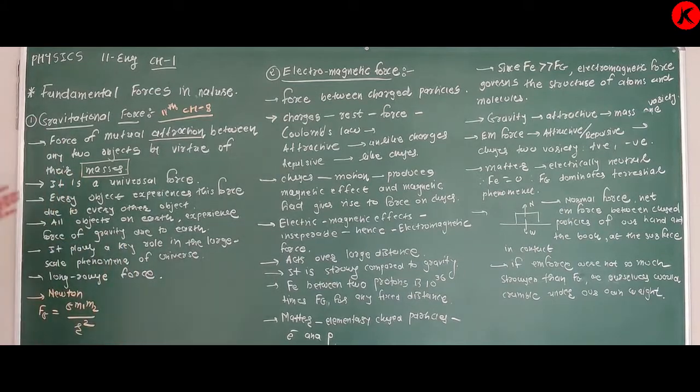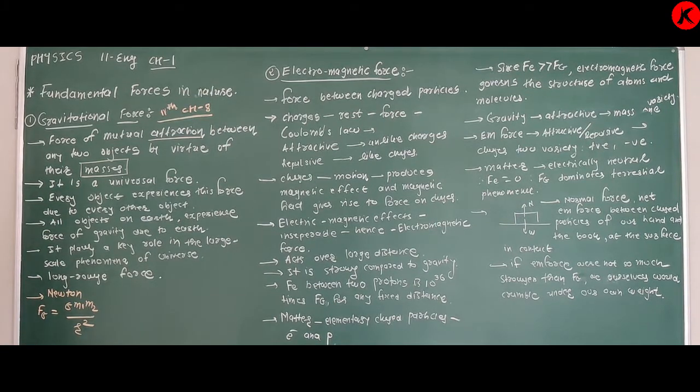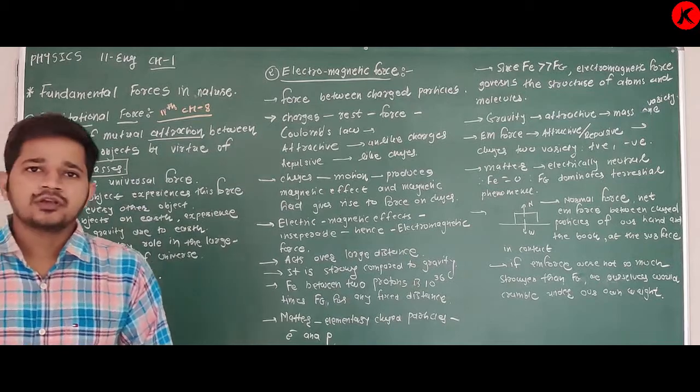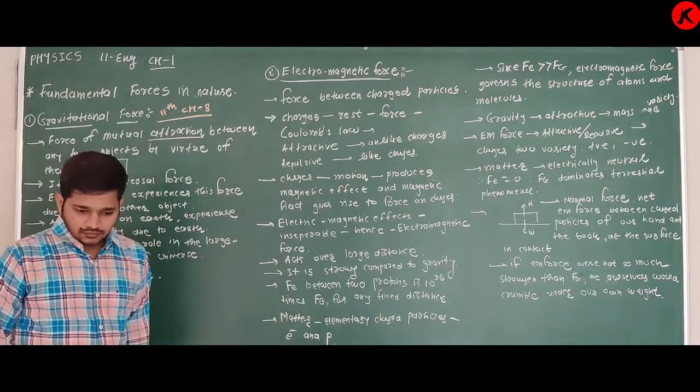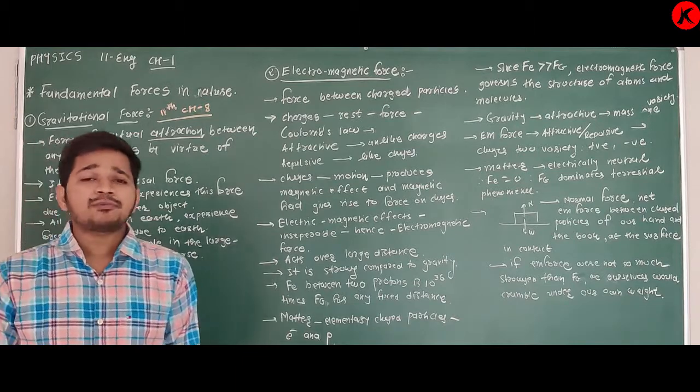Some key points: it is always attractive, it is due to mass, it is a universal force, it is a long range force, and it has an equation. Clear about this? In physics, we will see three types of field.